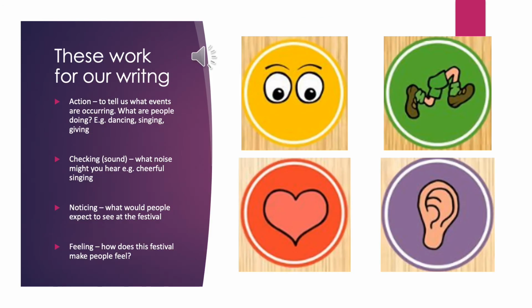So I've gone through and I've picked out the fantastics that I think will work for our writing this week. So we've got the eyes, the yellow eyes, which is the noticing sentence, so describing what we would see. Really important this week because we need our reader to be able to visualise what we're telling them about this special festival. Again, the green action legs, those ones are great because they can tell us about the events that are taking place, perhaps the dancing, the singing that people do.